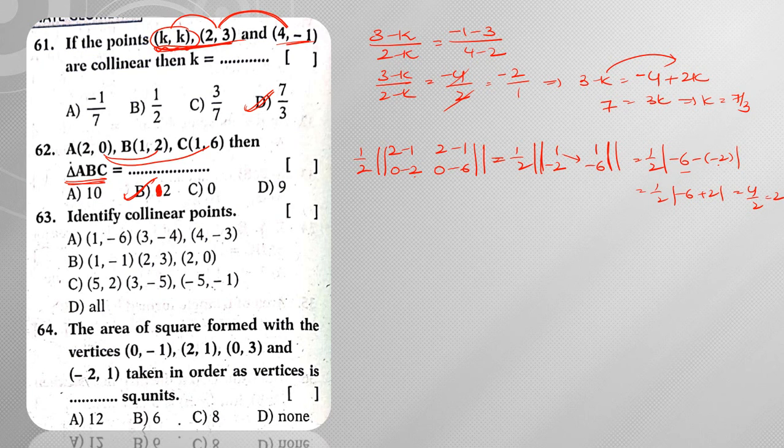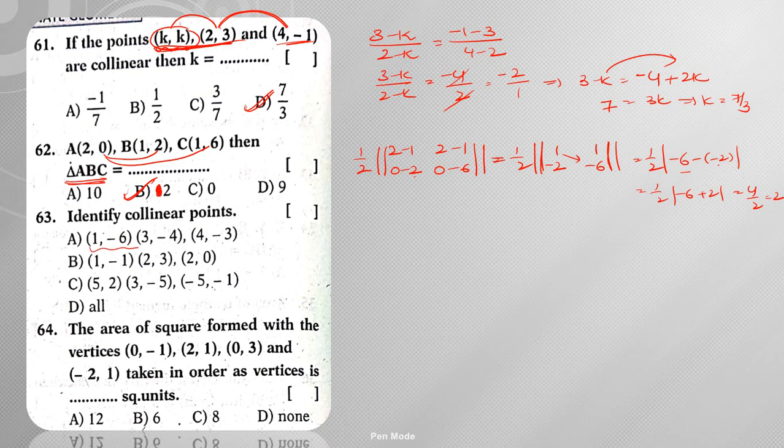Next, identify collinear points. If such types of questions are given, we need to verify each and every point. First of all, go with the slopes. Slope will be easy, right? So y2 minus y1.